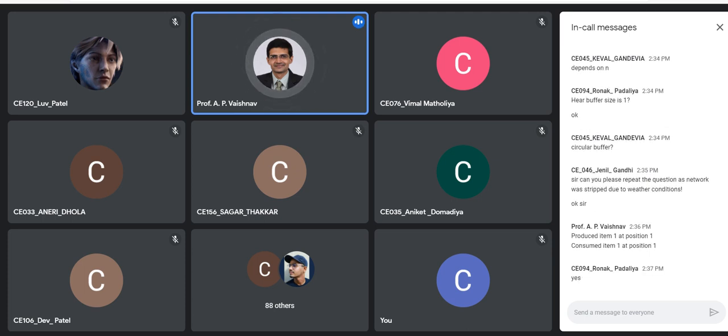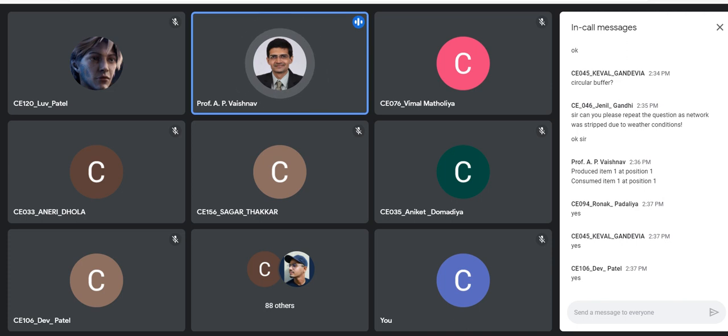That is, you might get produced item 1 at position 1, produced item 2 at position 2, and one more producer. And then consumer comes. Again, two producers run because buffer is still having space. Right? So we are leaving that up to dispatcher. Dispatcher will decide. Okay. But what we need to take care? Overflow and underflow. That is the important part.